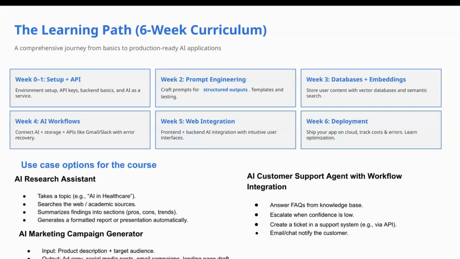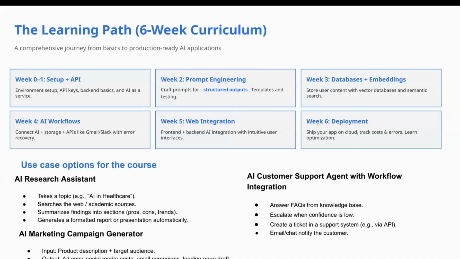Then we will move on to AI workflows, where we will connect with AI, the storage and the APIs and any other third-party application like your CRM or your Gmail or your Slack. We will handle errors, and we will see how to recover from them, and so on, right? Then once our backend is built, we will integrate it with our front end. We will build a front end application. It could be a web application, or it could be a mobile application. We can try both, depends on what you guys want.